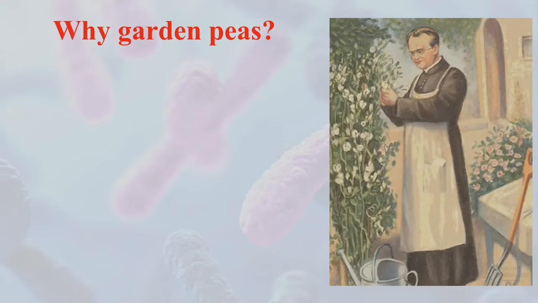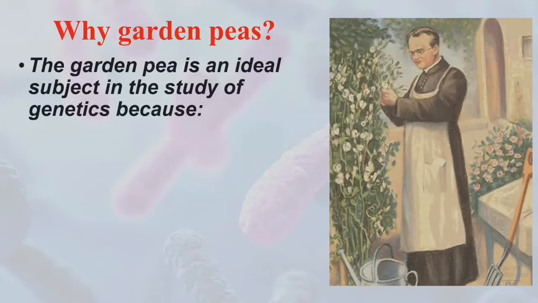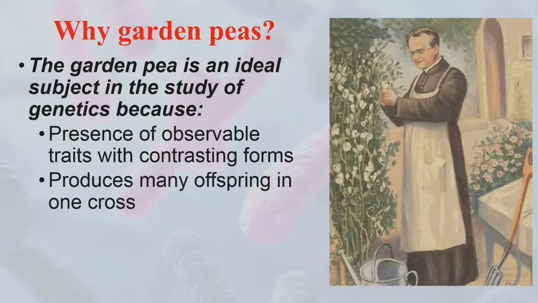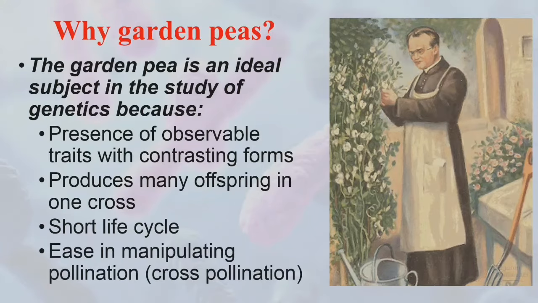Sa dinami-dami ng mga halaman, bakit naisip ni Mendel na gamitin ang garden pea? The garden pea is an ideal subject in the study of genetics because, number 1, presence of observable traits with contrasting forms, meaning specific characteristics of an organism such as color and height. The second one, produces many offspring in one cross, short life cycle, and lastly, ease in manipulating pollination such as cross-pollination.